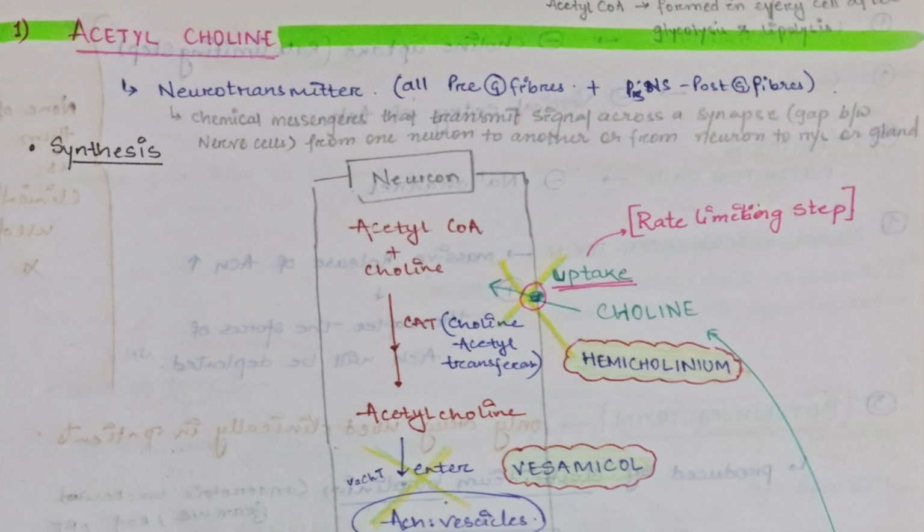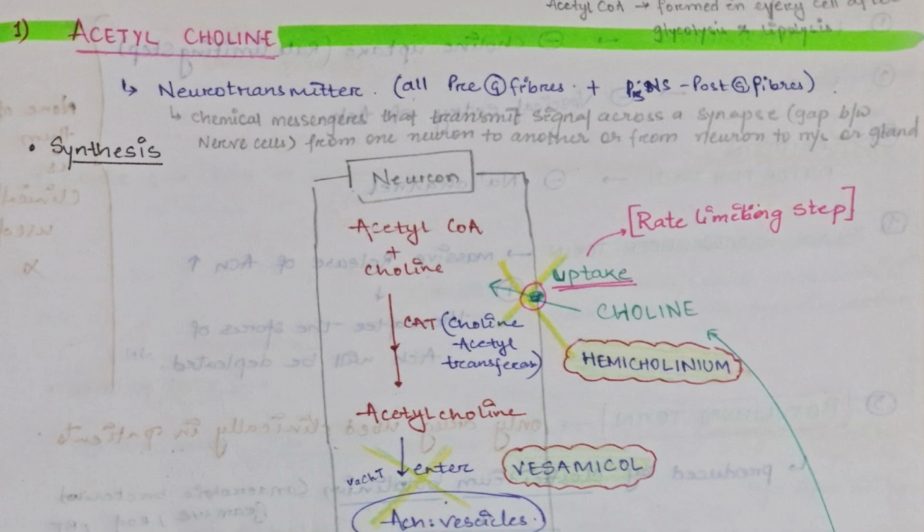Now, what do you mean by a synapse? Synapse is the gap between the nerve cells. Now, neurotransmitters transmit the signal, that is, these are the chemical messengers, from one neuron to another or from neuron to muscle or the glands. So, where are these acetylcholine neurotransmitters present?